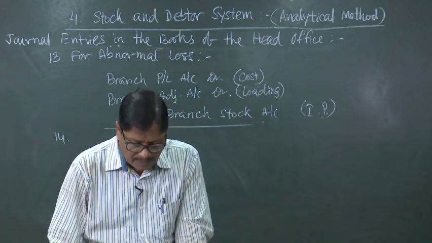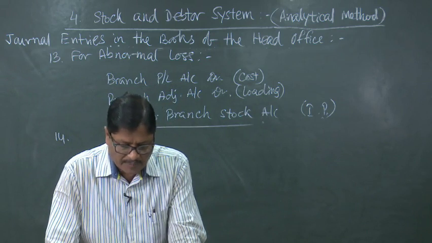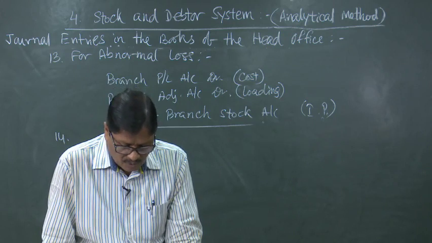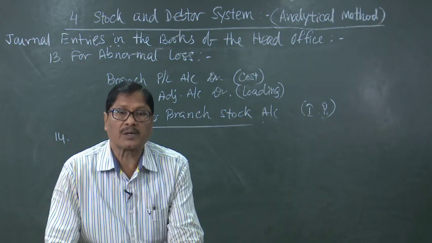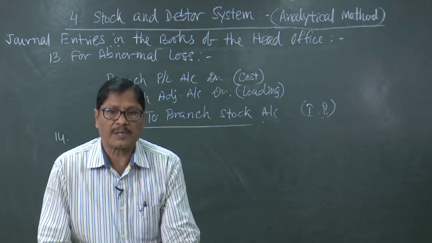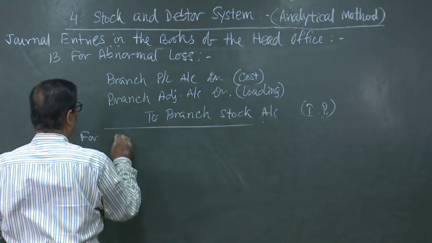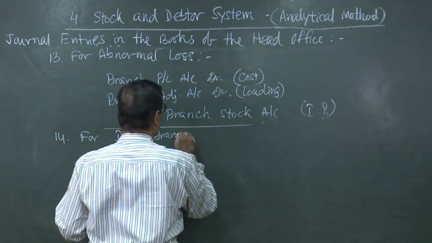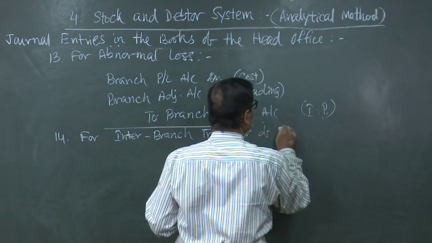The next one will be when goods are transferred from one branch to another branch. Transferor branch will write goods sent to branch account debited, branch adjustment account debited to branch stock account. This is just like the return. There are two branches, transferor branch and transferee branch, for inter branch transfer of goods.